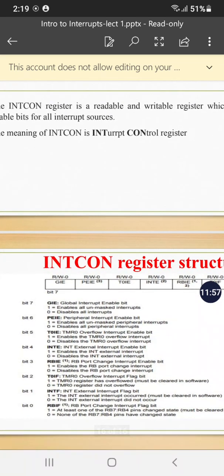Bit number 3, RBIE, that is the port B change interrupt enable bit. 1 is obviously for enabling this interrupt, 0 is for disabling this interrupt. Bit 2, T0IF, that is the timer 0 overflow interrupt flag bit. The value 1 will indicate that the timer 0 register has overflowed, and 0 indicates the timer 0 register has not overflowed.